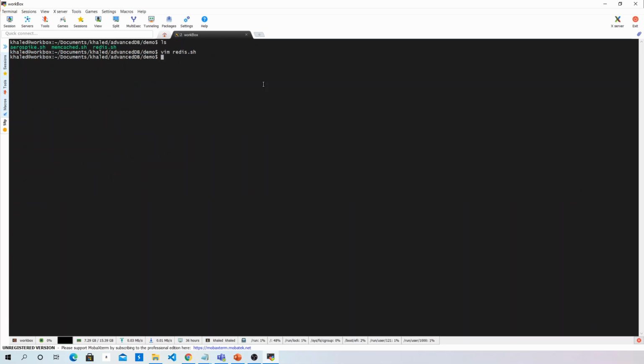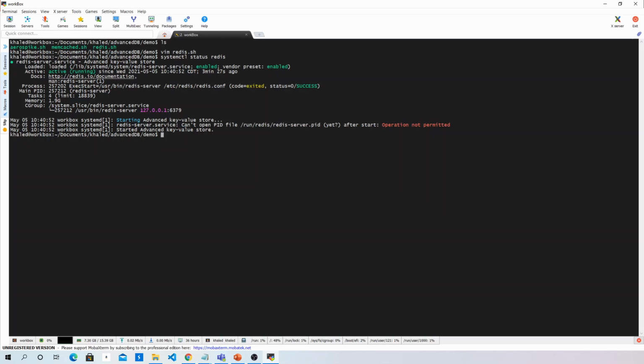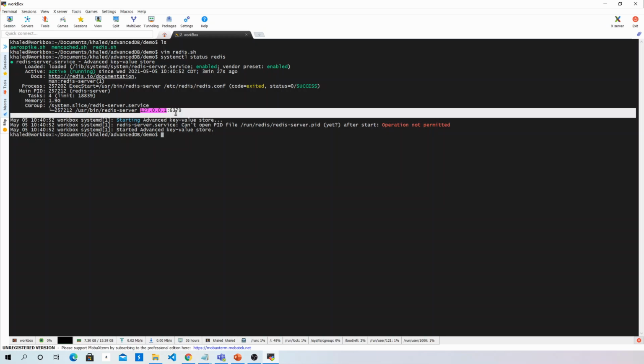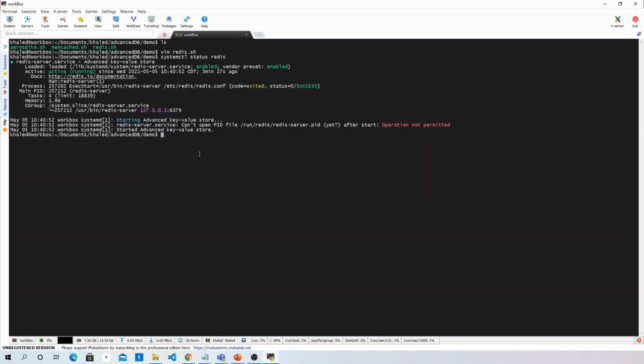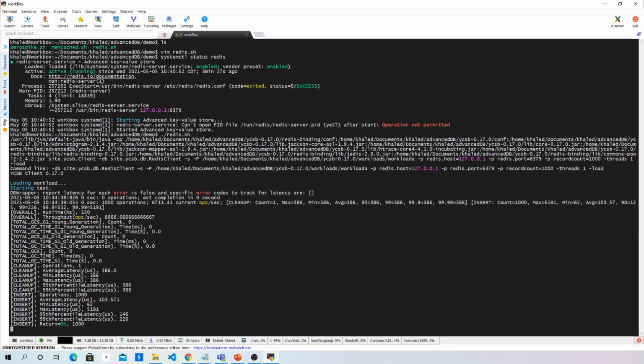So let's save this. The first step is to make sure that the servers are listening. We can check the status of Redis here, and we can see that the server is active and running. Here we have the IP address and the port number for the Redis server. Okay, so the server is ready. Then we can just run our script, redis.sh.